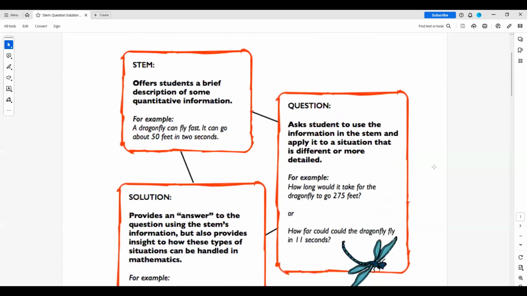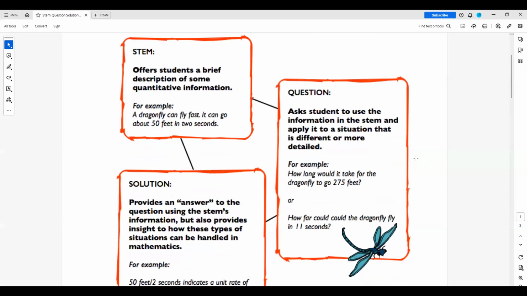So the STEM for our example word problem, a dragonfly can fly fast. It can go about 50 feet in 2 seconds. So that's our STEM. So you should offer your students a brief description of some quantitative information. The next thing that you should do as the instructor is to ask students to use the information in the STEM and apply it to a situation that is different or more detailed.